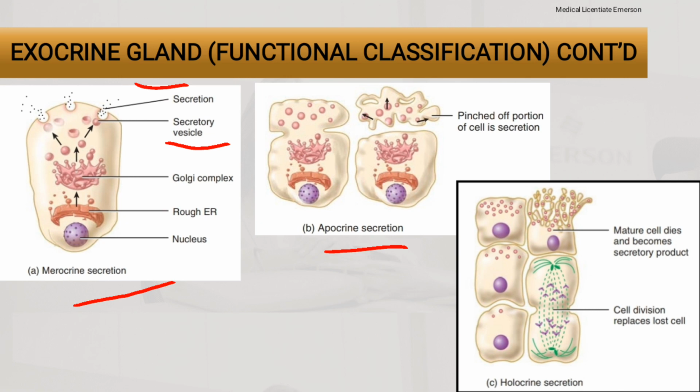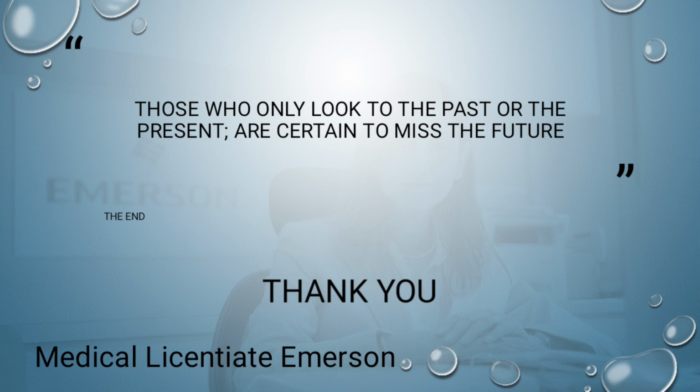For holocrine secretion, we have cell division, which replaces the lost cell, and the mature cell dies and becomes the secretory product. That's holocrine gland secretion. So basically that's everything on glands and the epithelial cells.